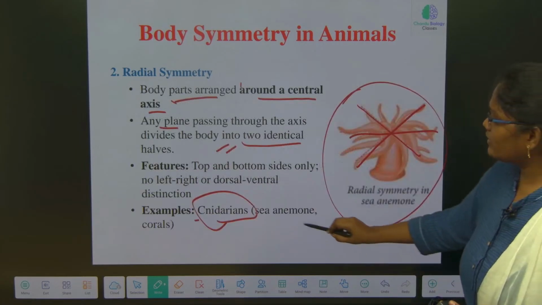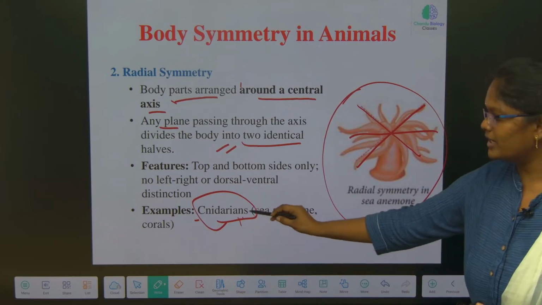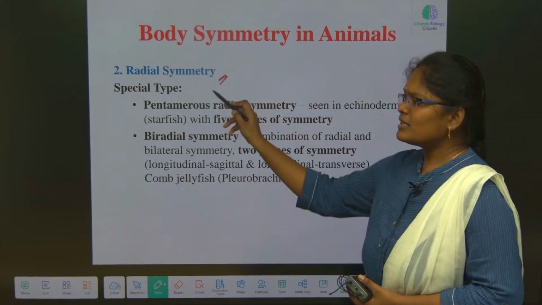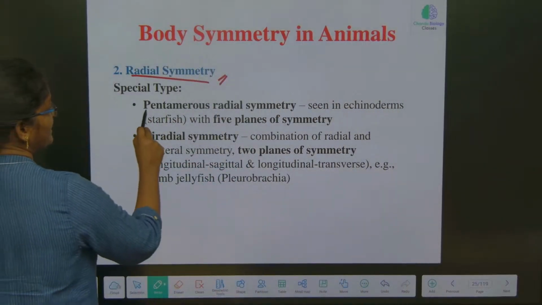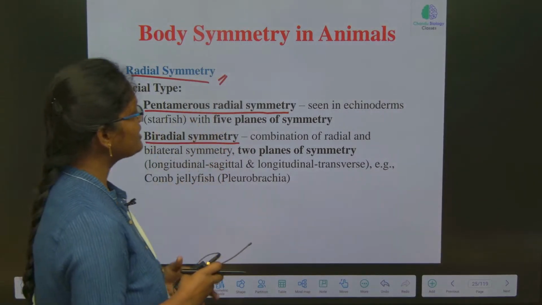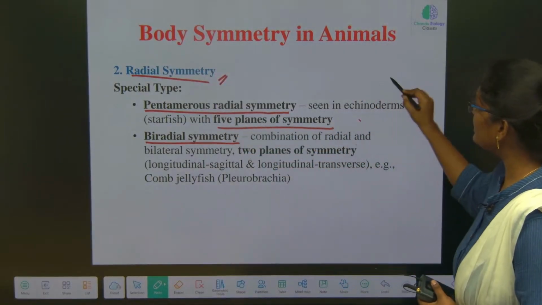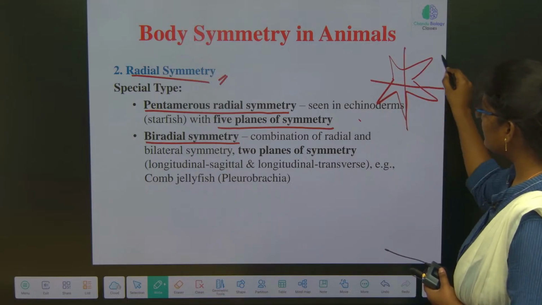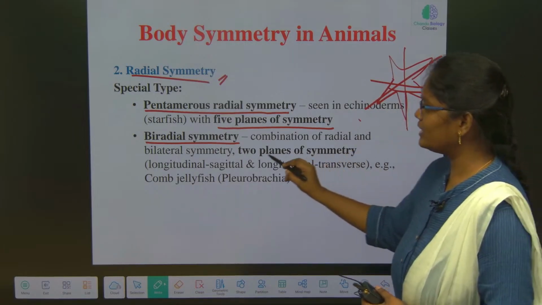Examples can be seen in the cnidarians: corals, sea anemone, jellyfish, all come under the phylum Cnidaria. There are different types of radial symmetry: pentamerous radial symmetry and biradial symmetry. Pentamerous is seen in echinoderms with five planes of symmetry, which means we can cut this starfish five times, along five planes.